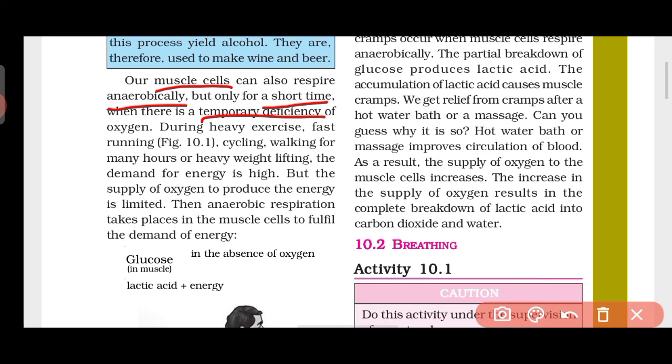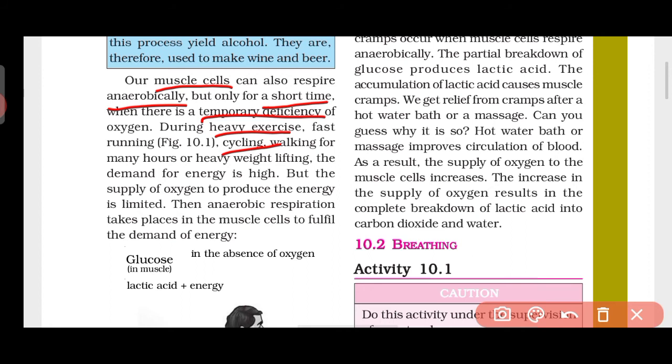For example, whenever we are doing heavy exercise, cycling, walking, or fast running, our body requires so much energy. Yes or no? Whenever we are doing exercise, we are burning more and requiring more energy. To have more energy we require more food to burn, and to burn more food we require more oxygen.